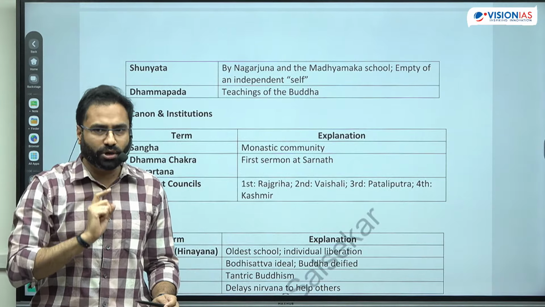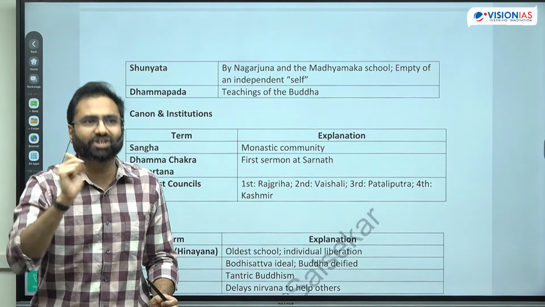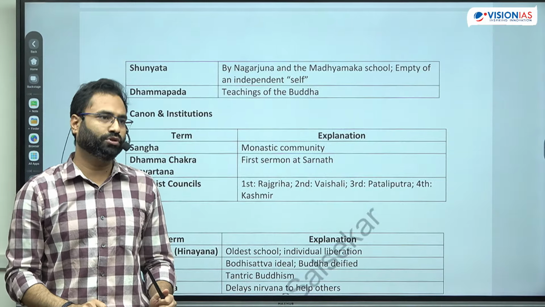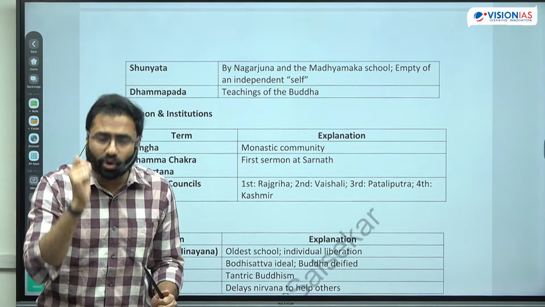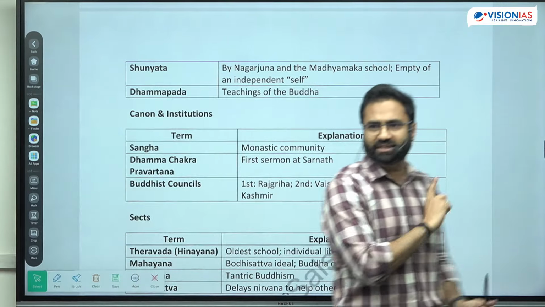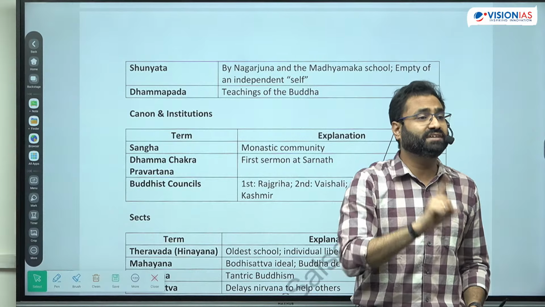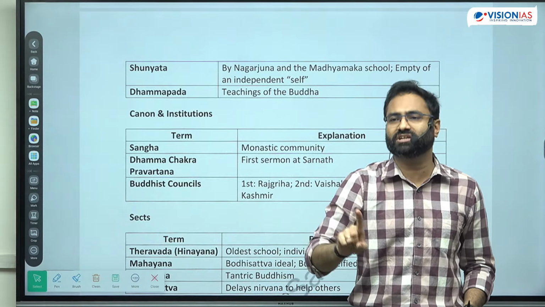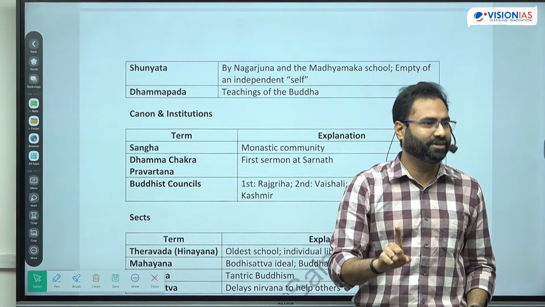That means what you are doing? You are doing the deification of Buddha. आप दैवत्व रोपण कर रहे हो बुद्ध को. You are saying that the Buddha is God. As per the old school or old Pali school or the Theravadin school, Buddha is considered as an elder. Buddha is considered as a master. Buddha is considered as a teacher. Buddha is not considered as a God.